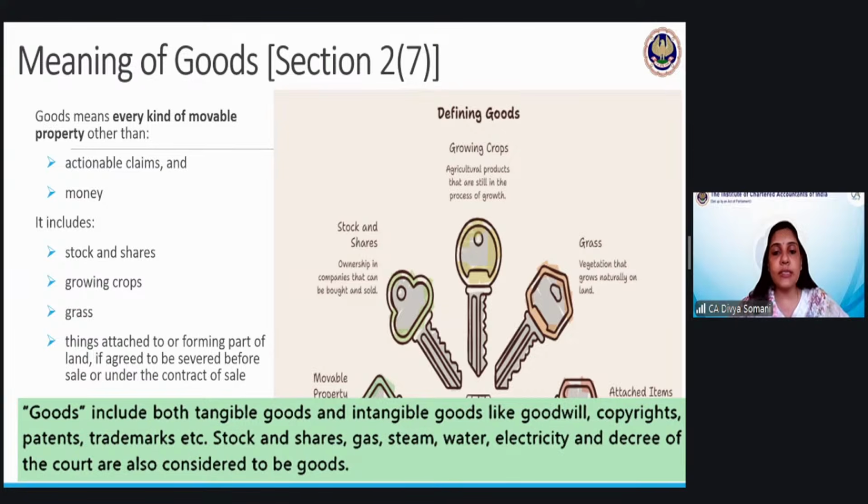Decree of the court, Deepak, yes. The decree of the court is finally the court order. Whatever order is given by the court is known as the decree of the court, and that also is considered as goods. It will become technical if we go into detail, but for the time being, you can just understand that whatever order has been given by the court is also considered goods, because we can transfer that also.